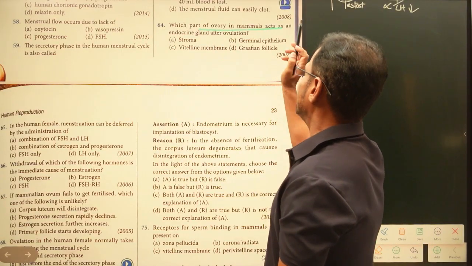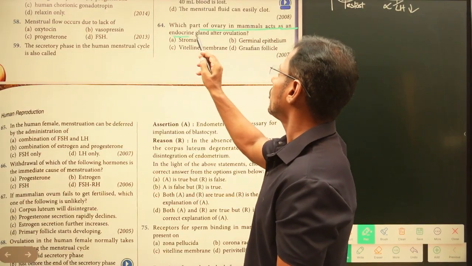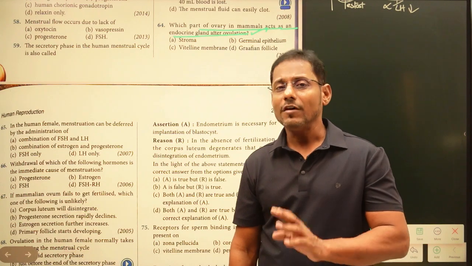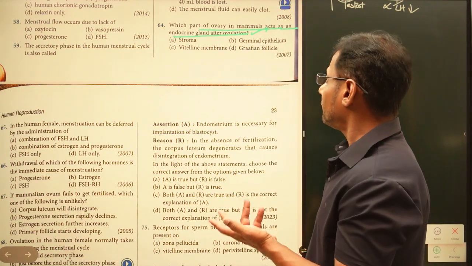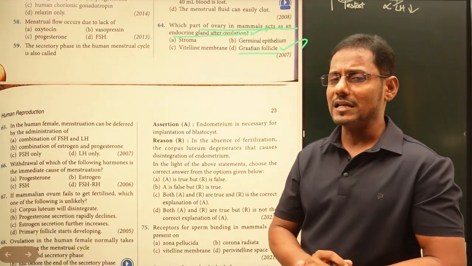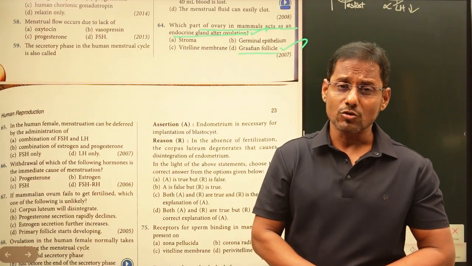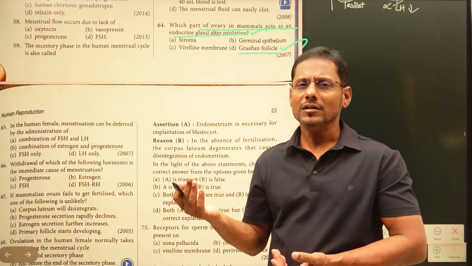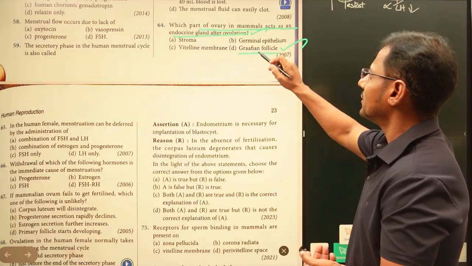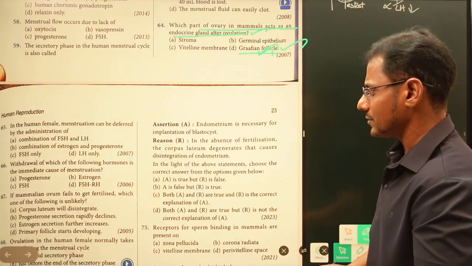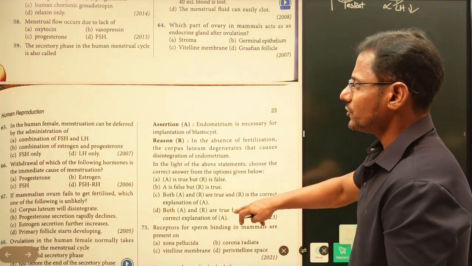Which part of the ovary in mammals acts as an endocrine gland after the ovulation? That is a very simple one. If Graafian follicle is given, you can put Graafian follicle as the right answer. If there is no Graafian follicle and corpus luteum is there, then you can directly put corpus luteum. Here the Graafian follicle has been given, so directly you can put Graafian follicle as the right answer. Next one, we'll check it.